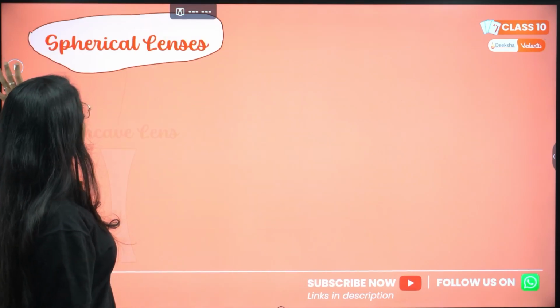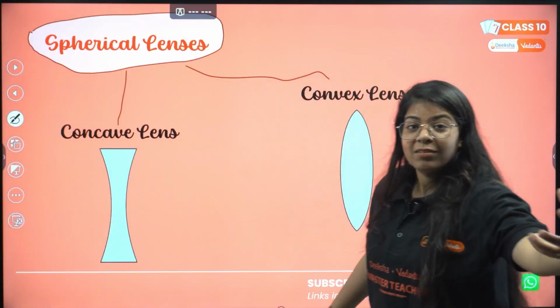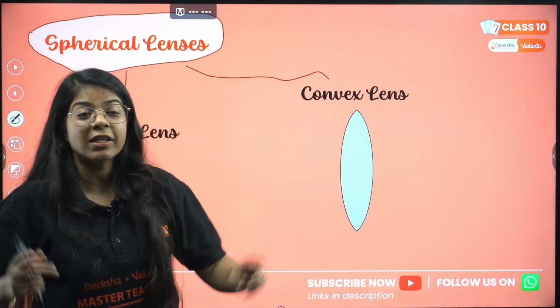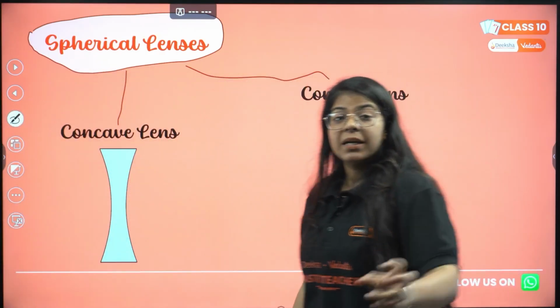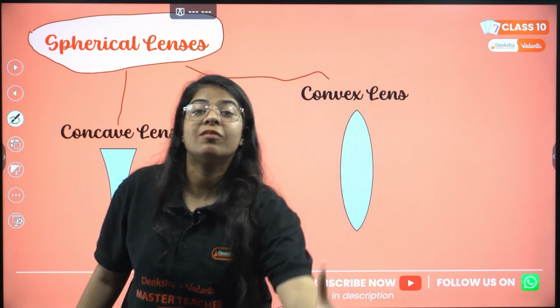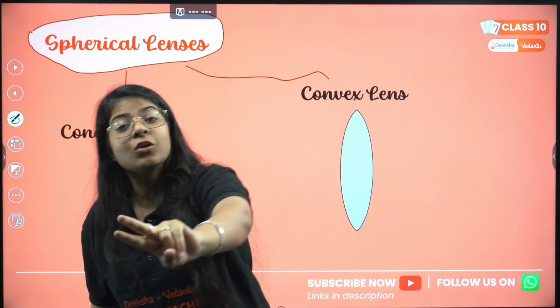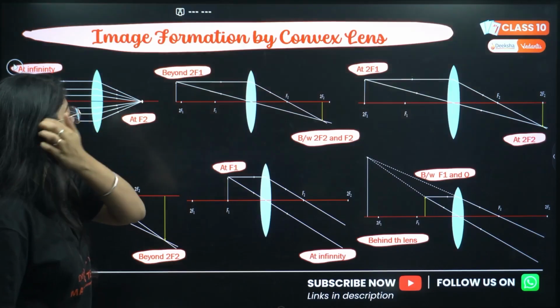Okay, we have spherical lenses. Again we have 2 types of lenses. First is the concave lens, just like the concave mirror. Second is the convex lens, but their function is inverted. We have 6 cases in case of a concave mirror, and here we have 6 cases in case of a convex lens. Okay, and 2 in a convex mirror, here 2 in a concave lens. Let's look at those. Image formation by a convex lens.